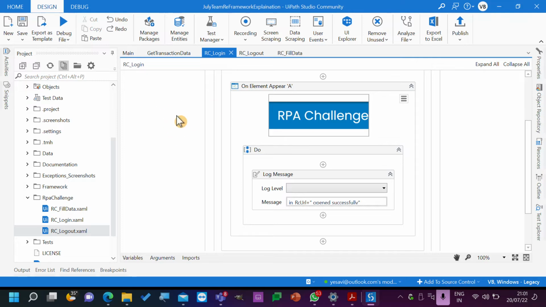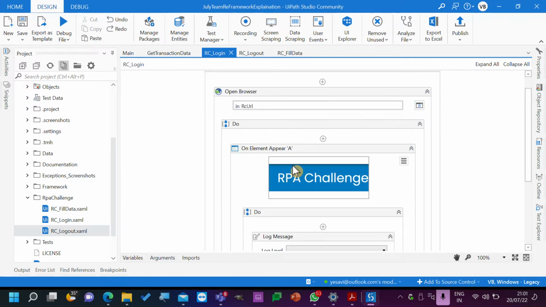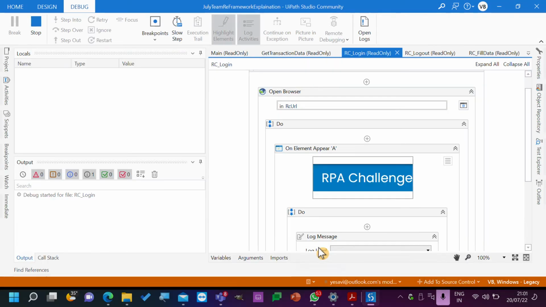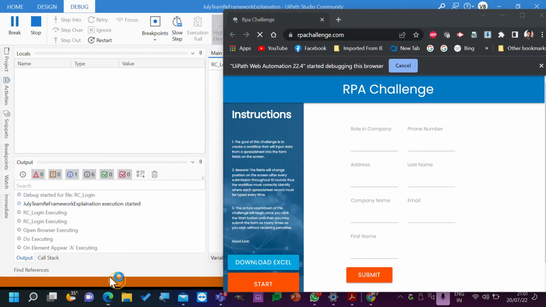So what are we doing? We are trying to open a browser with this particular item, debug file again. If the browser is already open, it will still open again. Close all windows. Close all windows. Okay.